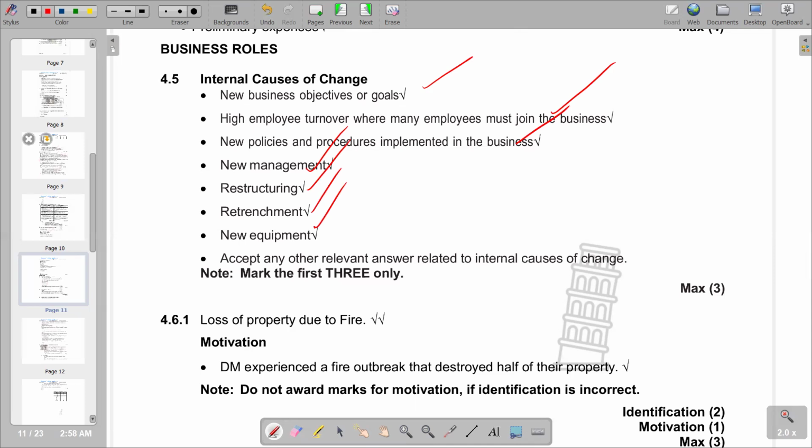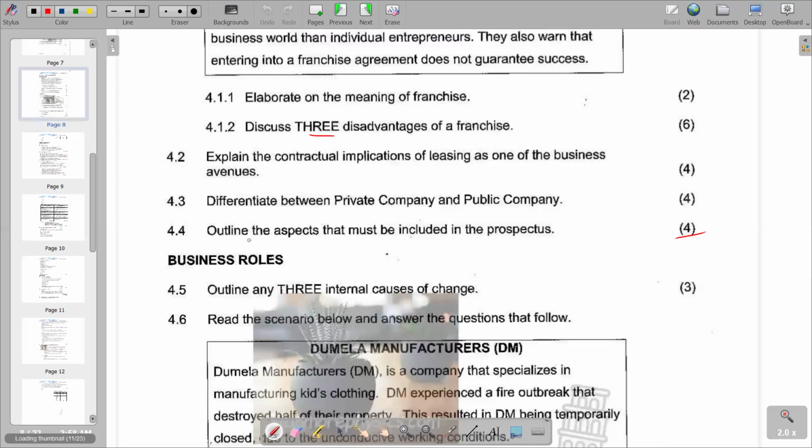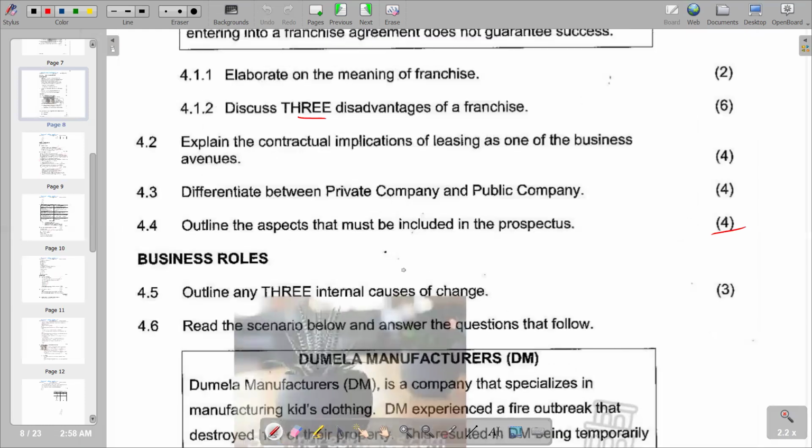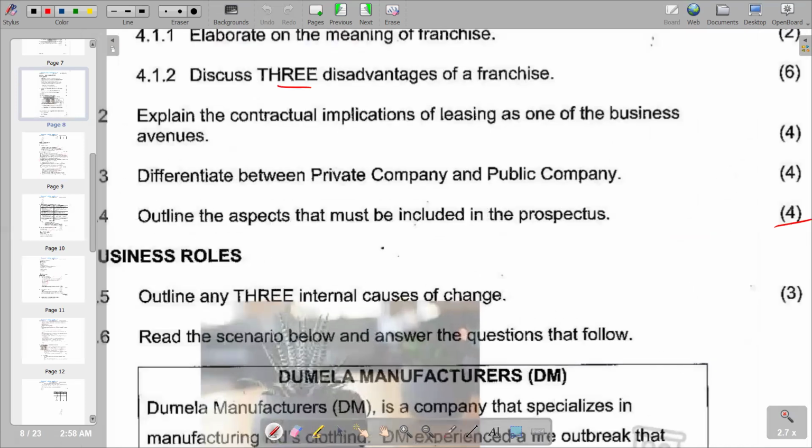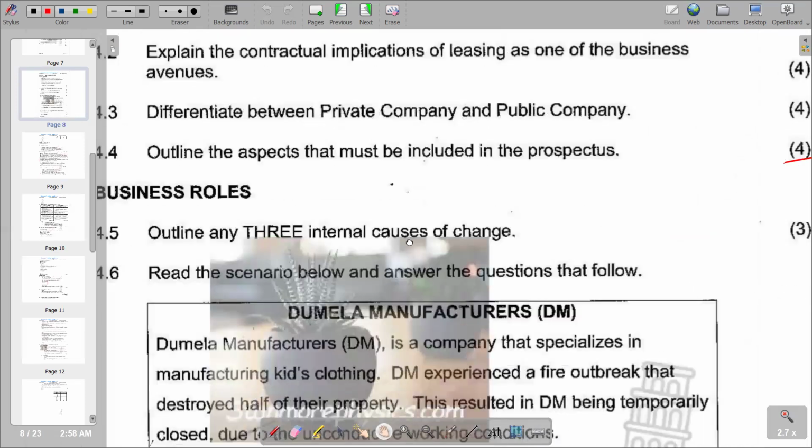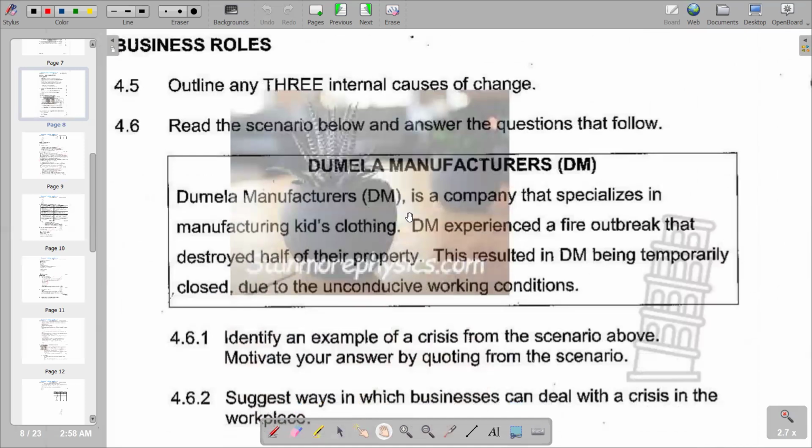Then we go to the next part now, which is going to be the 4.6, which says read the scenario below and answer the questions that follow. So we have got a scenario that we need to go through. It is a scenario of Dumela Manufacturers, which is DM, which reads, Dumela Manufacturers, DM, is a company that specializes in manufacturing kid clothing. DM experienced a fire outbreak that destroyed half of their property. This resulted in DM being temporarily closed due to the unconducive working conditions.